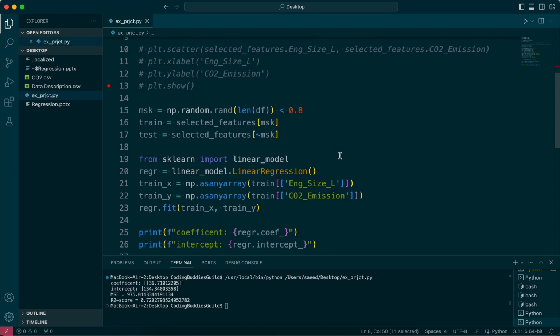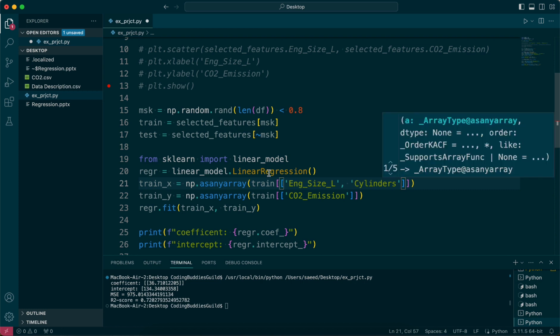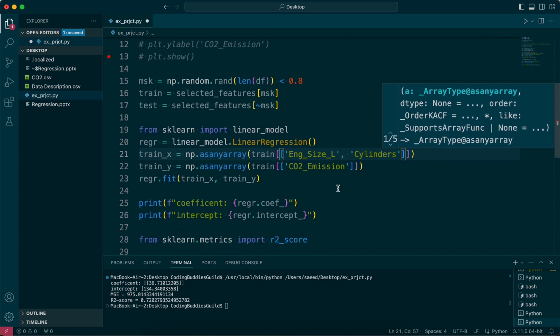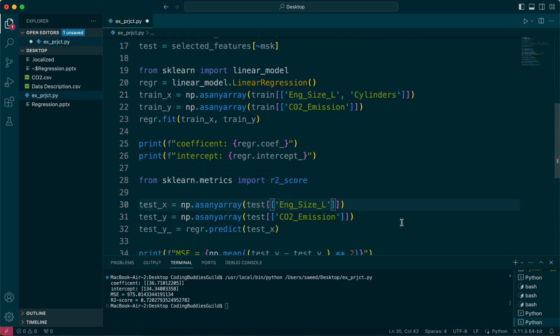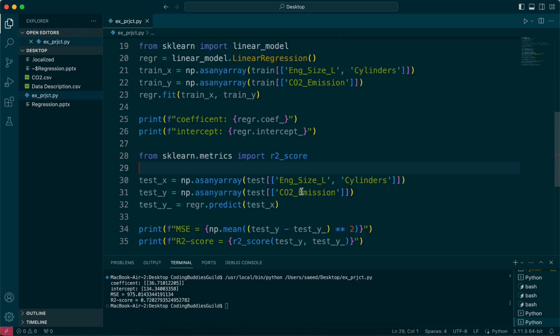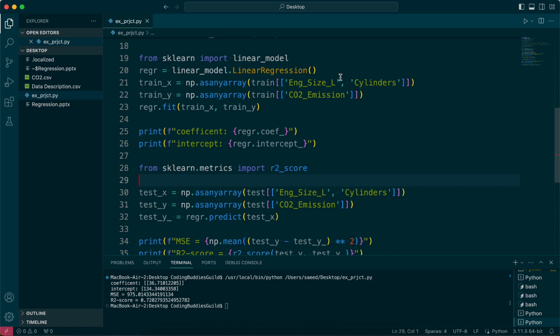Hopefully with more data, I should be able to do a better prediction, right? I'm saying, okay, if you're training, train with these two, and same thing goes here. It's as simple as that. You can add as many columns as you want in the data set here, and that should be good.